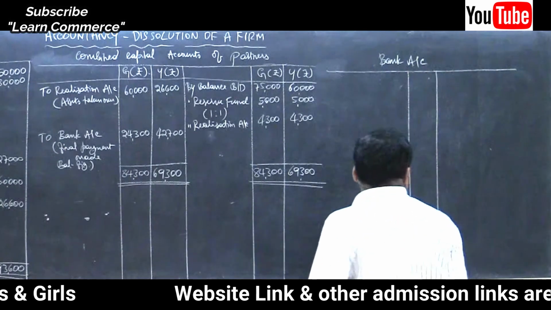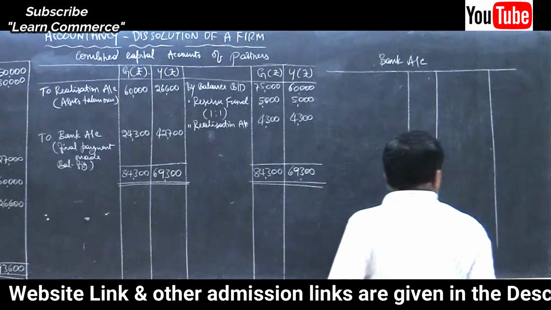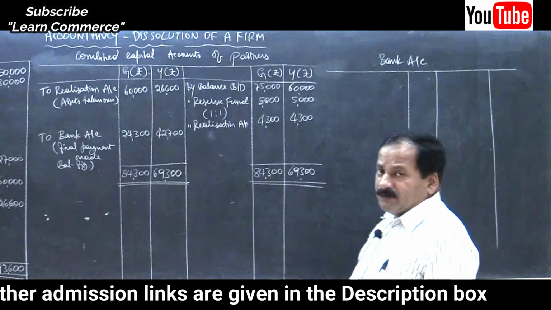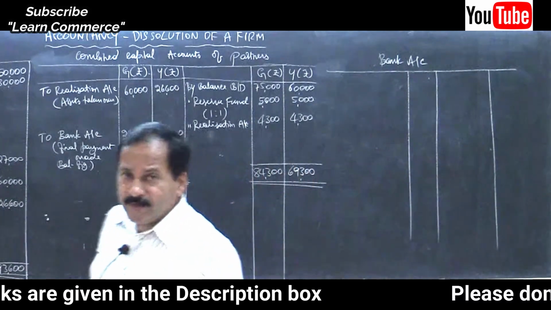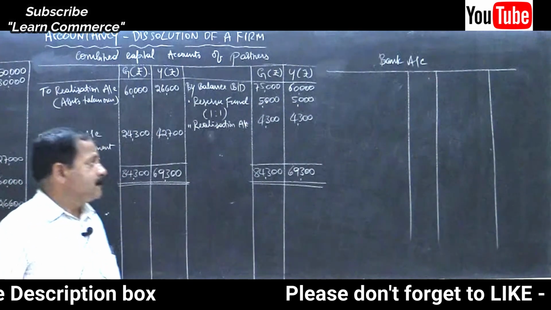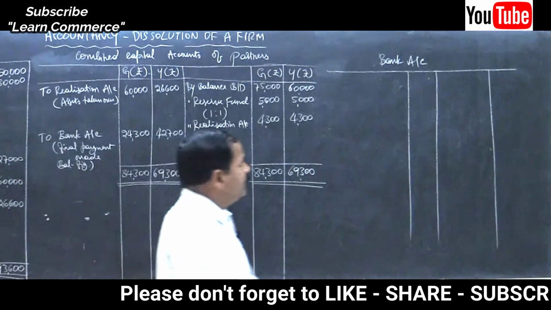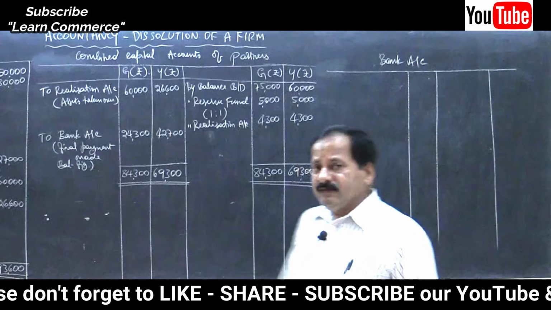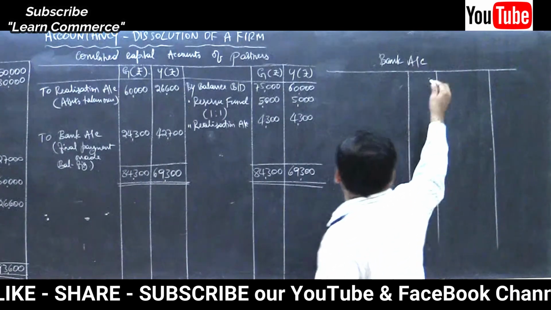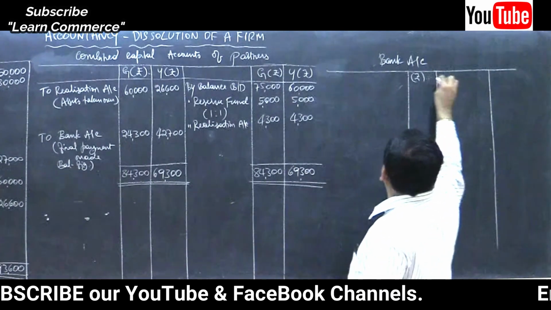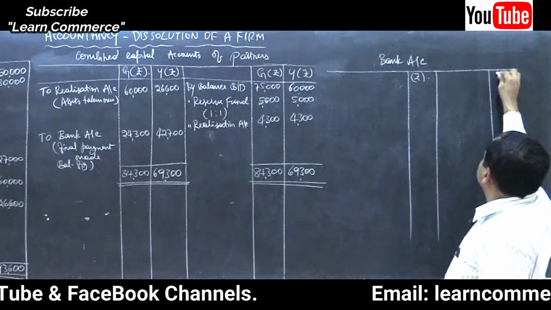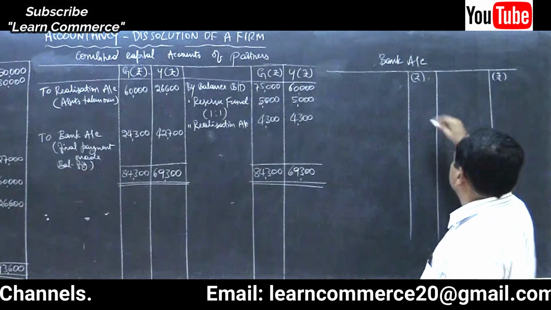Provide for JF both in realization account and in bank account. Debit, credit, particulars, amount in rupees. Write in full.